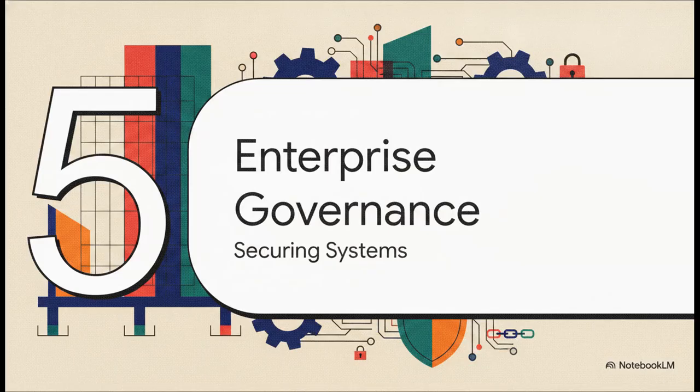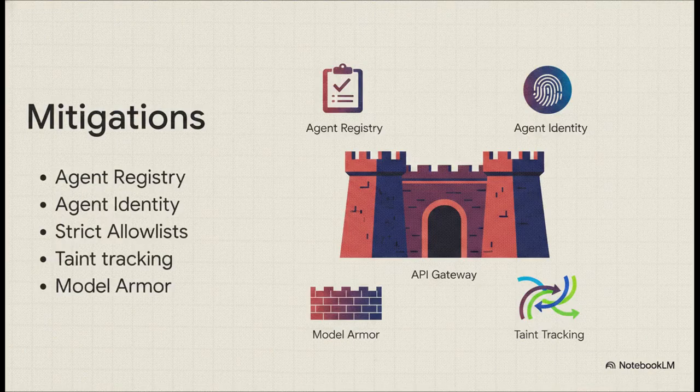So Section 5, Securing Enterprise Agentic Systems. How do we actually stop this? To mitigate these massive exploits, we absolutely cannot rely on the base protocol by itself. Platforms like Google's Gemini Enterprise Agent platform on Vertex AI are stepping up as these impenetrable API gateways. They give us centralized agent registries to enforce strict tool allow lists, meaning those dynamic capability injections are literally impossible.